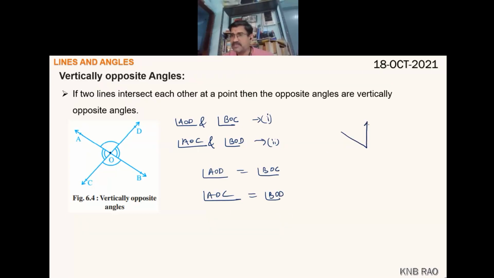Remember, in 6th class, you might have got a figure given like this. Let's say angle AOB and angle COD. Are these two angles vertically opposite angles? No, sir.